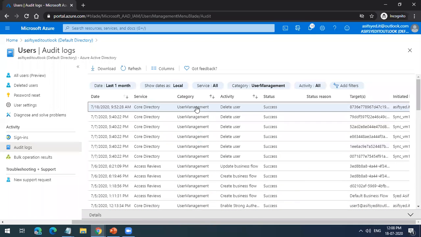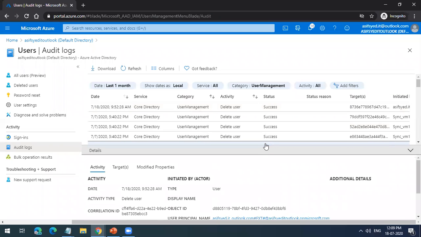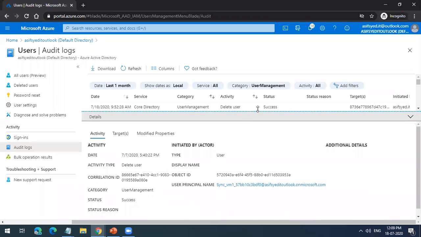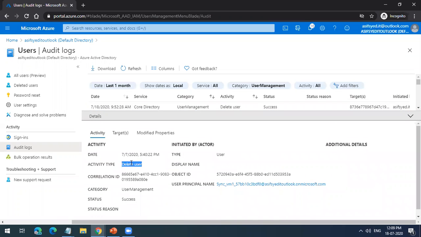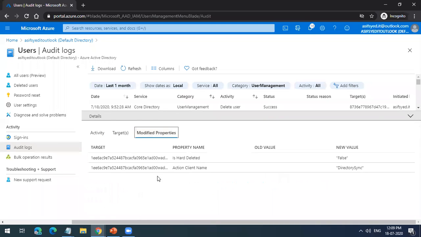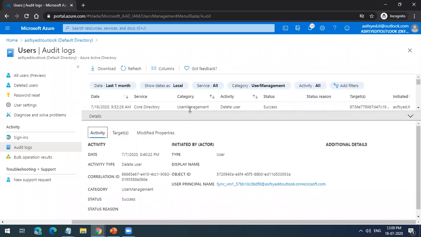If I click any log, if I want to see, you can see the activity type is delete user. So the user has been deleted. Okay, and is it a hard delete? No, it is a soft delete. Okay. So you can see all these activities here. So this is about the Active Directory logs.